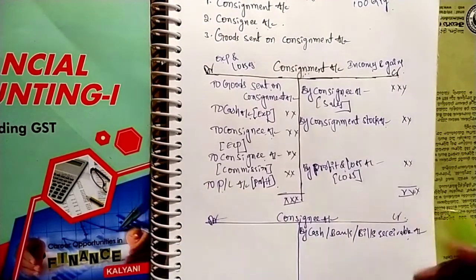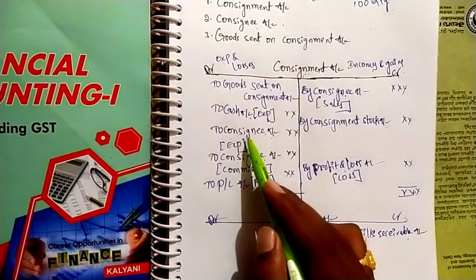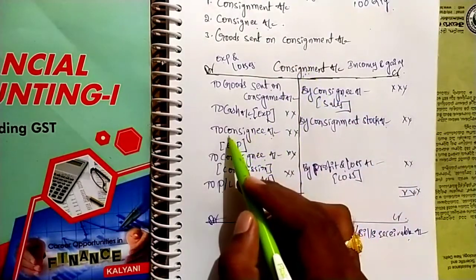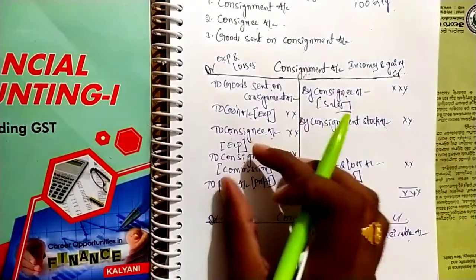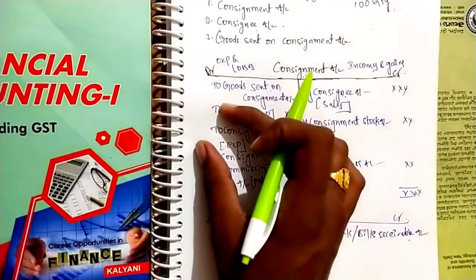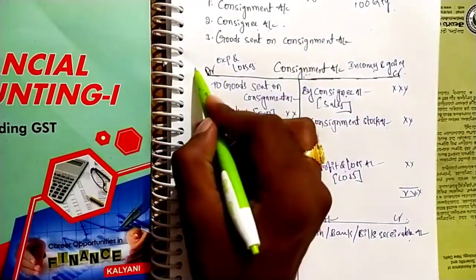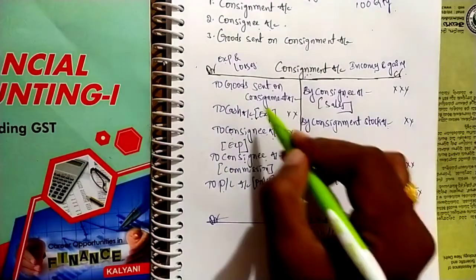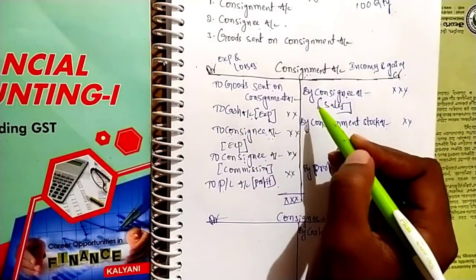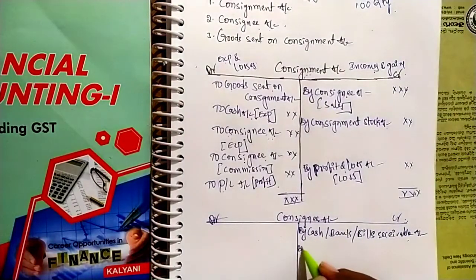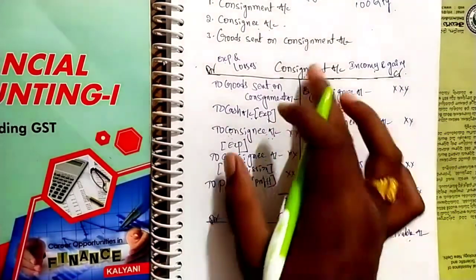Next, see this, we are preparing the consignee account. Already we recorded in the debit side of consignment. See this, consignee account: two times we recorded in the debit side of consignment account. That means consignment account is debited, and all the remaining accounts are credited. We are preparing the consignee account, which is credited, so we have to write on the credit side, consignee credited, but what is the debit account?